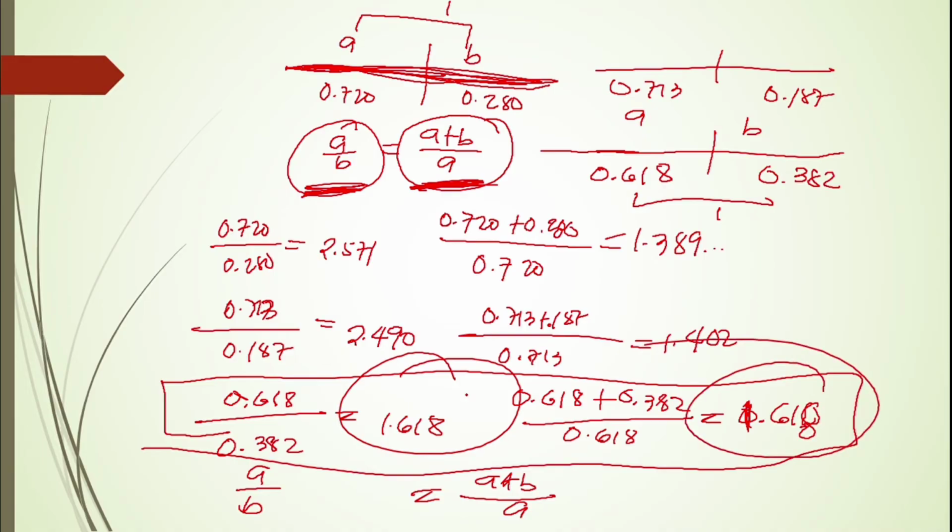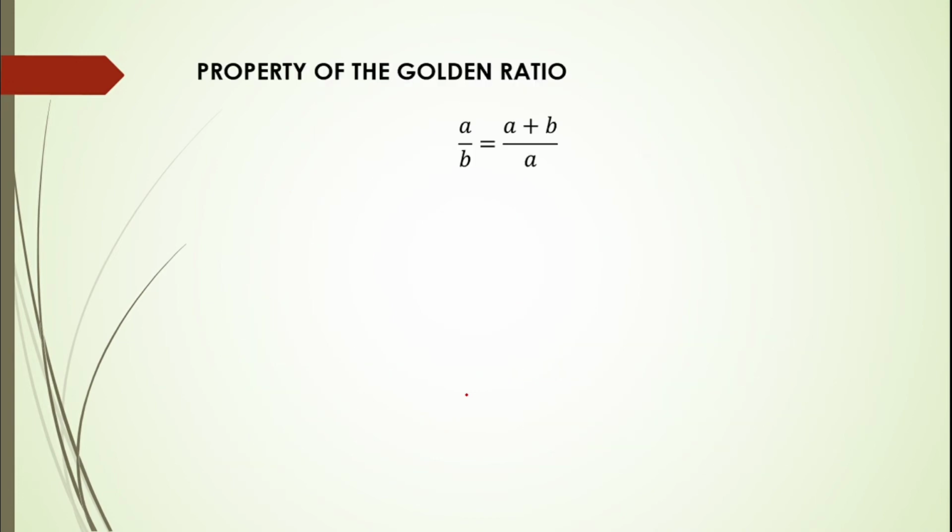So that's the concept about the golden ratio. The A over B is equal to A plus B over A. That's the concept of golden ratio. So the property of golden ratio is A over B is equal to A plus B over A.